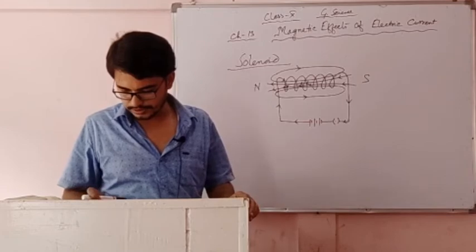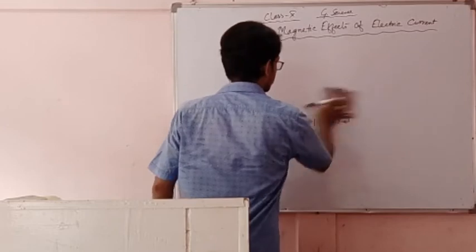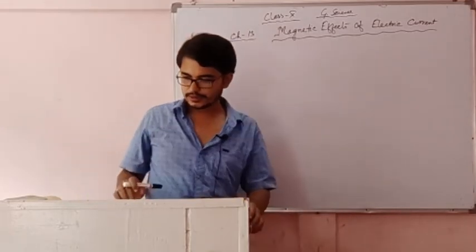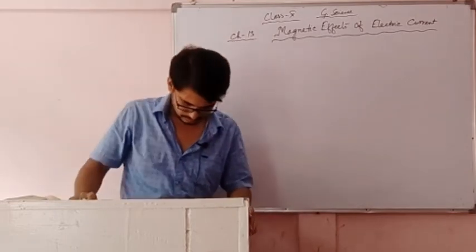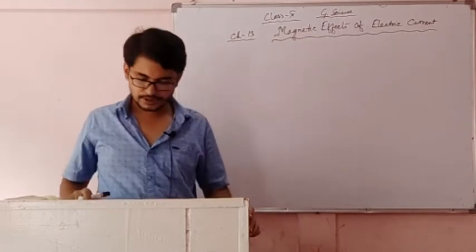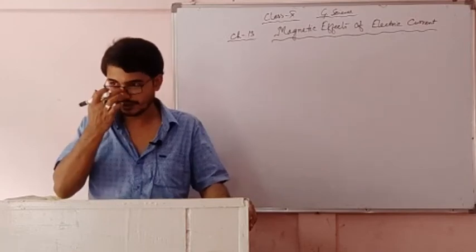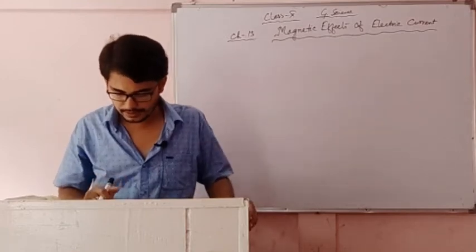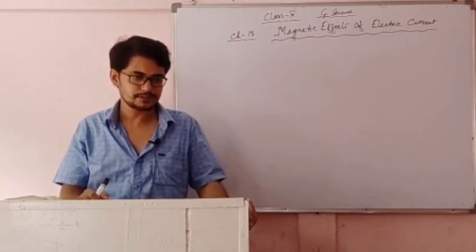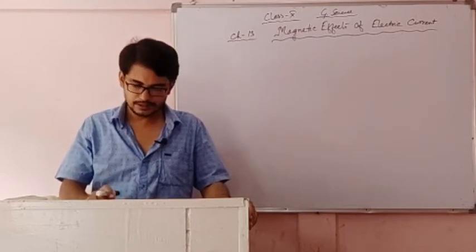So this is the solenoid. Using a solenoid, a temporary magnet and a permanent magnet can be prepared, and every solenoid, when current is passing through it, behaves like a magnet. So these are the properties and characteristics of a solenoid.